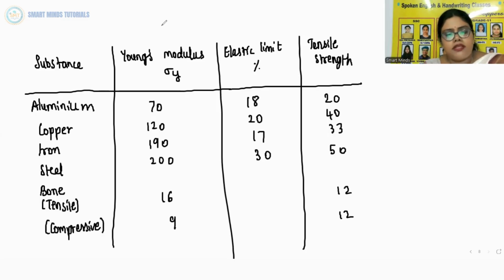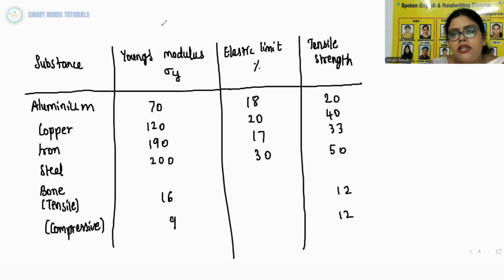If you can see this table, I have shown you Young's modulus, elastic limit and tensile strengths of some materials. From the data given in this table, it is noticed that for metals, Young's moduli are large. Therefore, these materials require a large force to produce a small change in length.